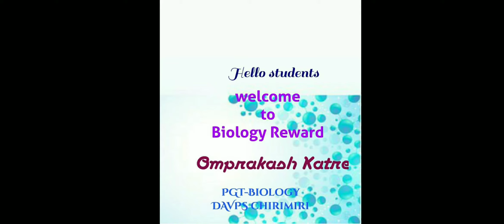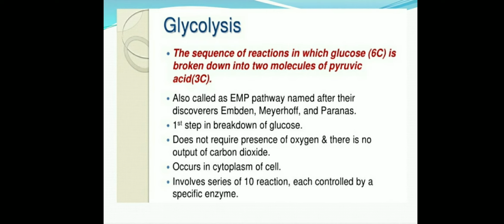Myself Om Prakash Katte, and today we are discussing the chapter respiration in plants, and the topic of discussion is glycolysis. Glyco and lysis are the two terms. Glyco means glucose and lysis means breaking or splitting. So when a molecule of glucose, which is a 6 carbon atom molecule, breaks up into two molecules of pyruvic acid, a 3 carbon atom compound.